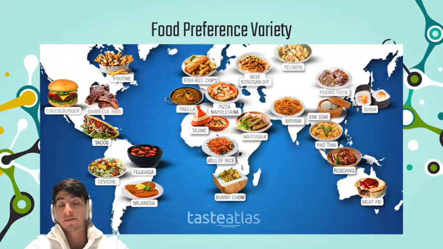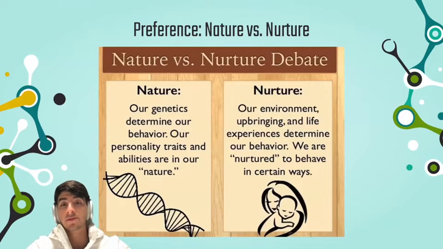This particularly represents different foods across different cultures, and we can see an array of different ingredients being utilized and different plates being preferred over others in different regions. But as we also want to understand how this happens at the individual level, we can move on to the lens that we will be looking at it through. We want to understand food preference through more of a scientific, rigorous lens, and that's why I pose the nature versus nurture debate. This debate is very common to lots of biological and scientific studies and research areas, particularly because it is a recurring theme throughout our research.